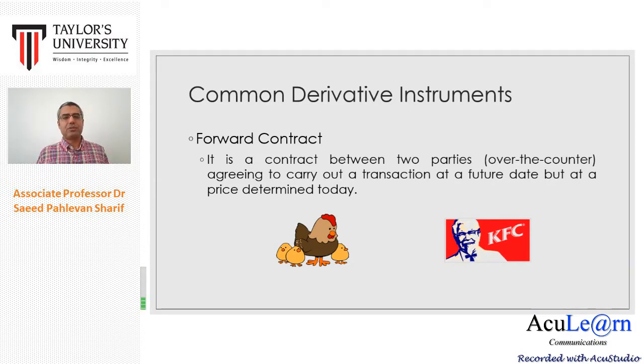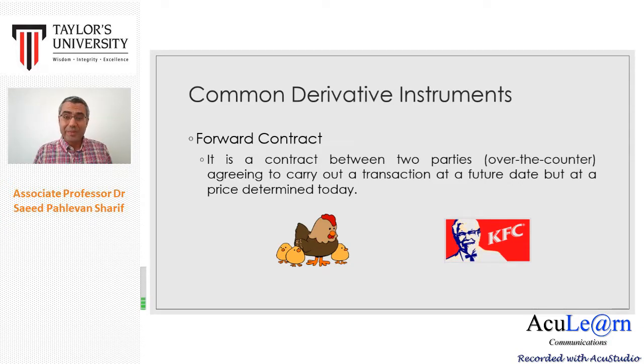And now what happens? Suppose that they already prepared the forward contracts, and then if later the price of chicken increases, this means that the farmer still has to sell chicken at 10 ringgit per kilo, but maybe in the market now it's 12 ringgit per kilo. So of course the farmer won't be happy because he has to sell chicken at the fixed price that they agreed, but in the market the price is higher.